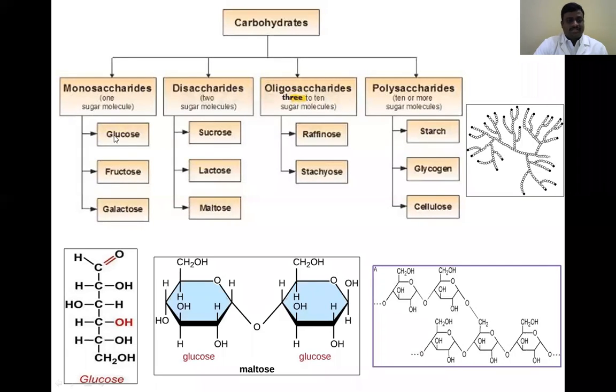There are some other examples. I will show you in the next slides. So these are single molecules. So this is the example, glucose. It is not bound with any other molecules.